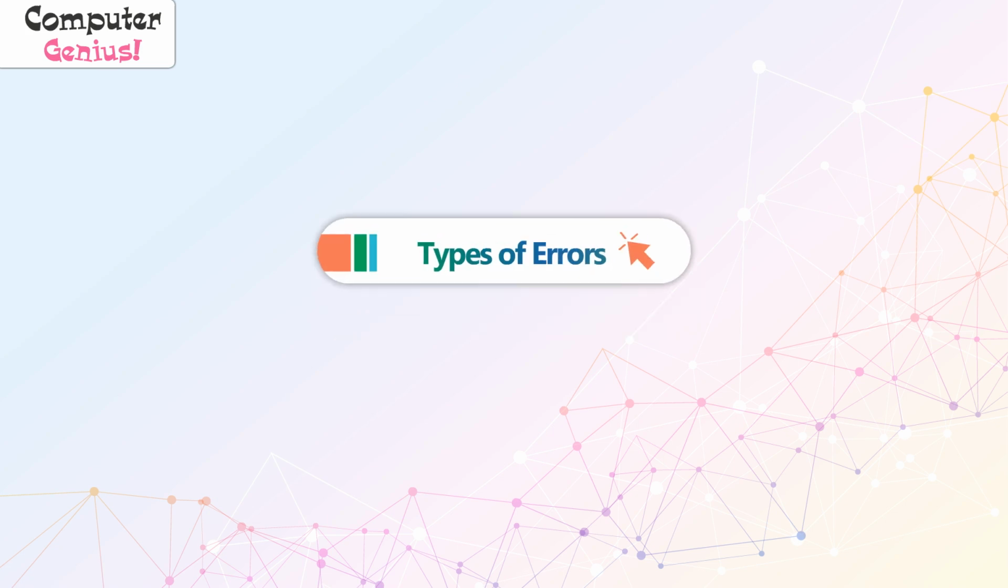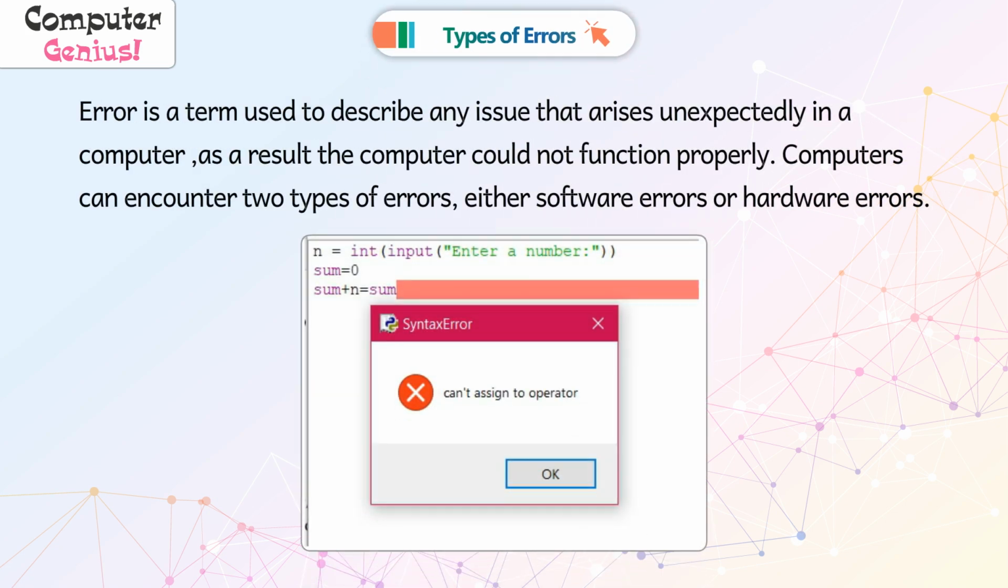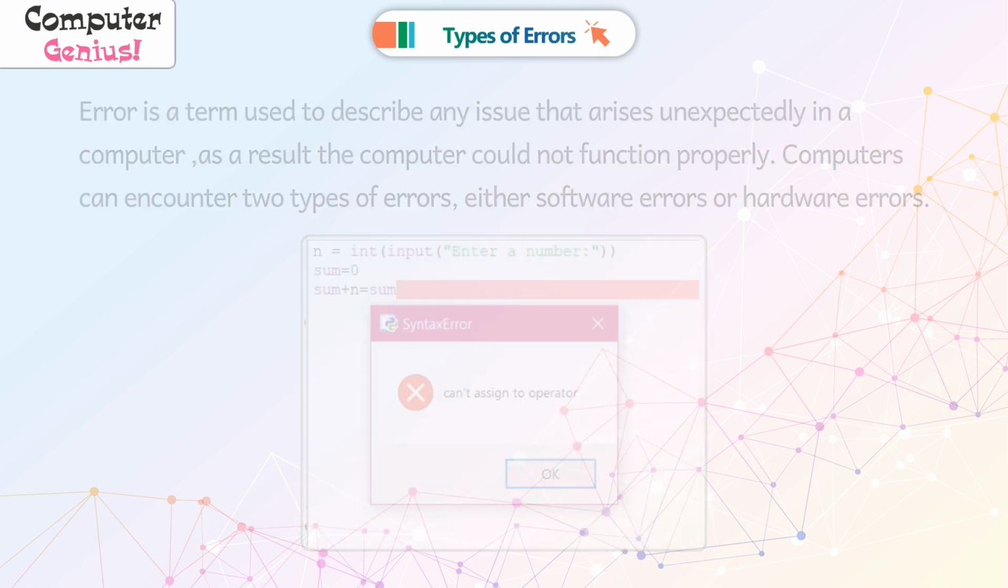Types of errors. Error is a term used to describe any issue that arises unexpectedly in a computer. As a result, the computer could not function properly. Computers can encounter two types of errors, either software errors or hardware errors.